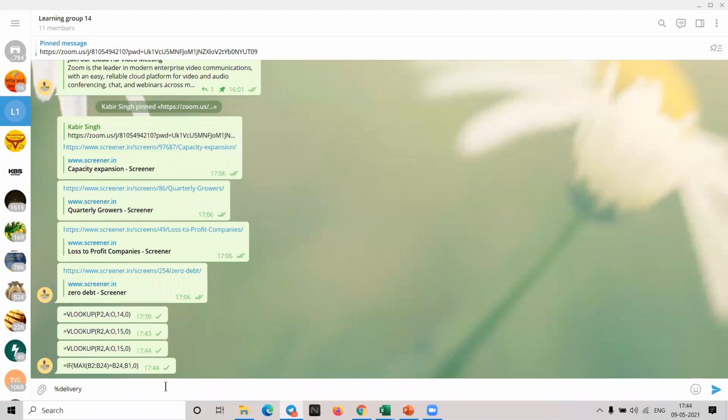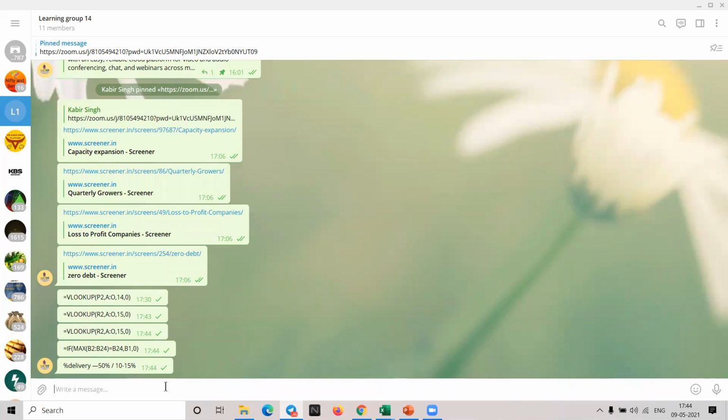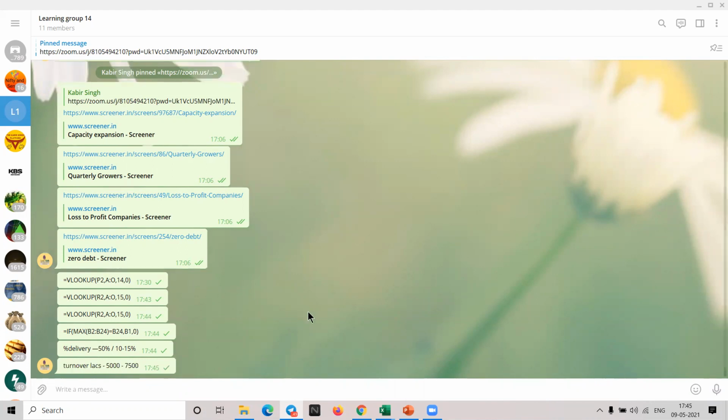There are 2 limits which I use, right? One is 50% for normal data, and one for 10 to 15% you can keep for the advanced data. Okay, and for turnover, 5,000. This is the range. Right, guys, any doubt anybody have?